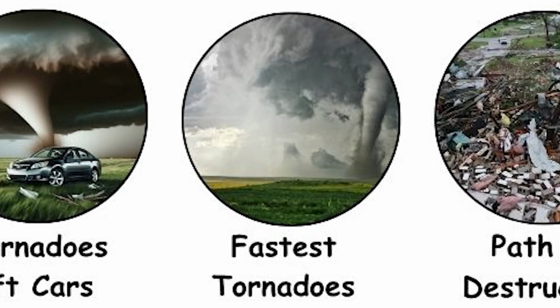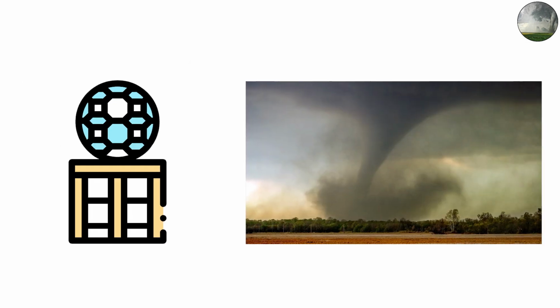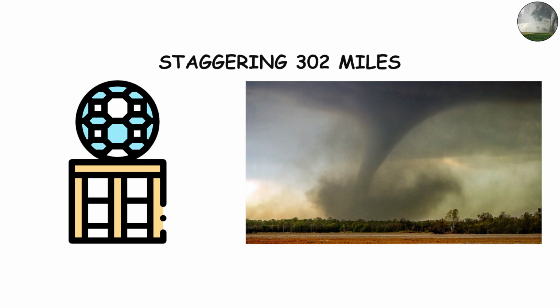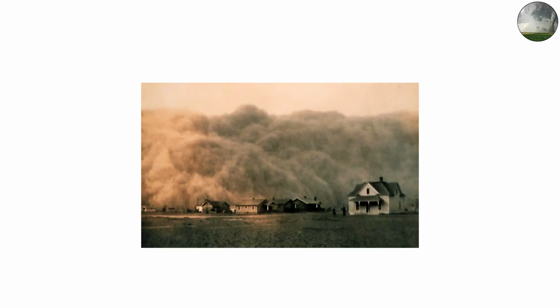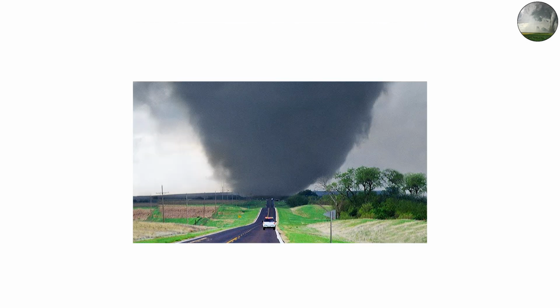The fastest tornadoes ever recorded. The fastest tornado wind speeds ever recorded come from the 1999 Bridge Creek Moore tornado in Oklahoma. Doppler radar measured winds at a staggering 302 miles per hour, 486 kilometers per hour, the fastest wind speed ever observed on Earth. That's faster than the top speed of most Formula One cars.